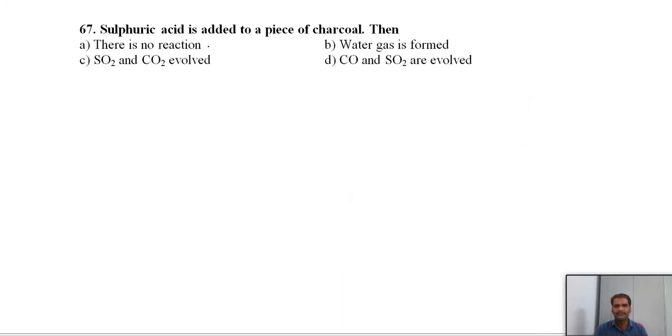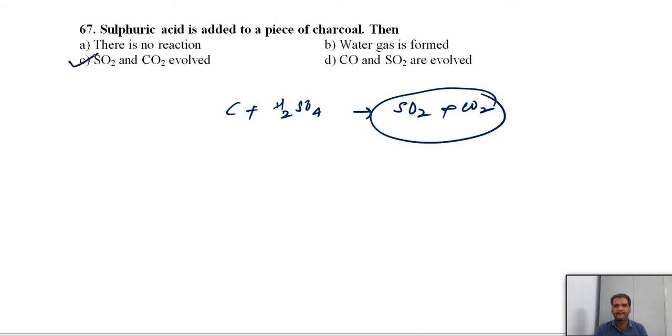Next, 67. Sulfuric acid is added to a piece of charcoal. Then what happens? A piece of charcoal is nothing but carbon. When you add sulfuric acid to it, we know that we will get both gases. I think this question was repeated in one of the models. We will get sulfur dioxide and carbon dioxide.